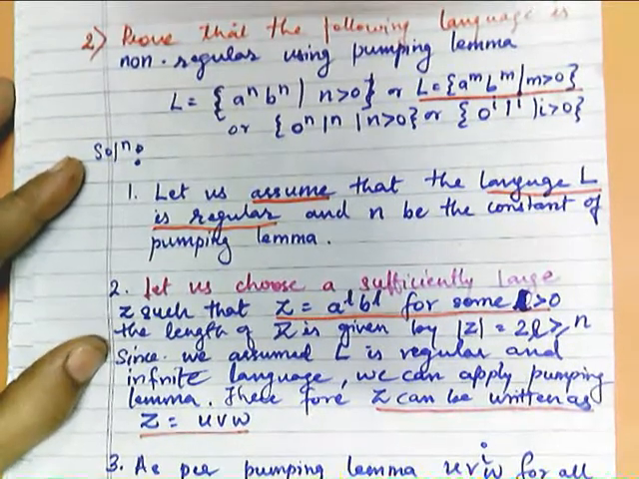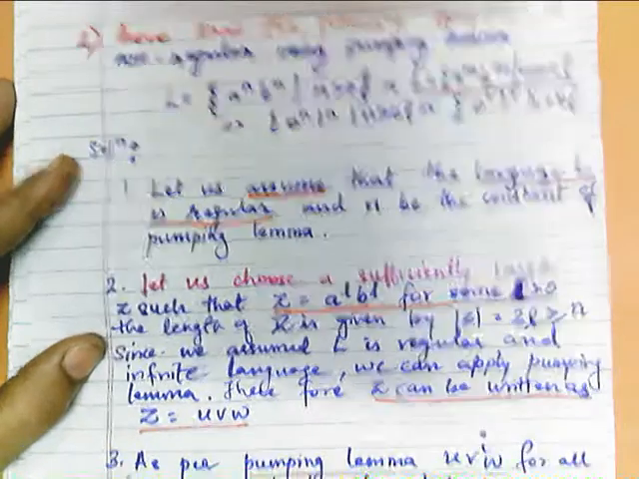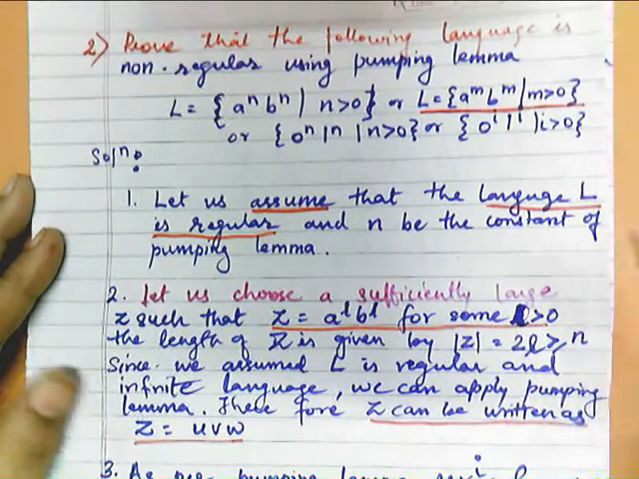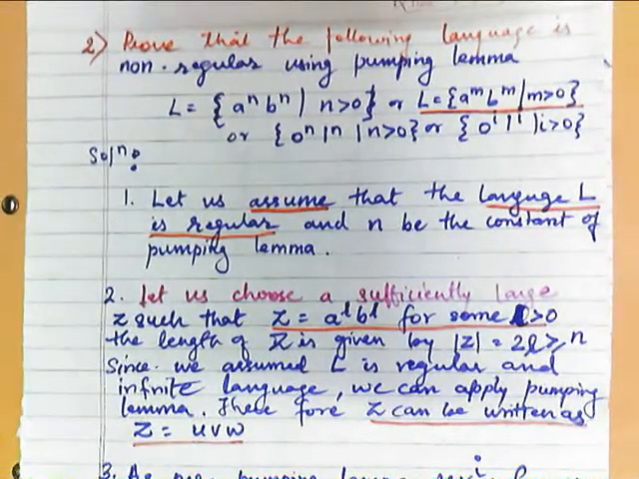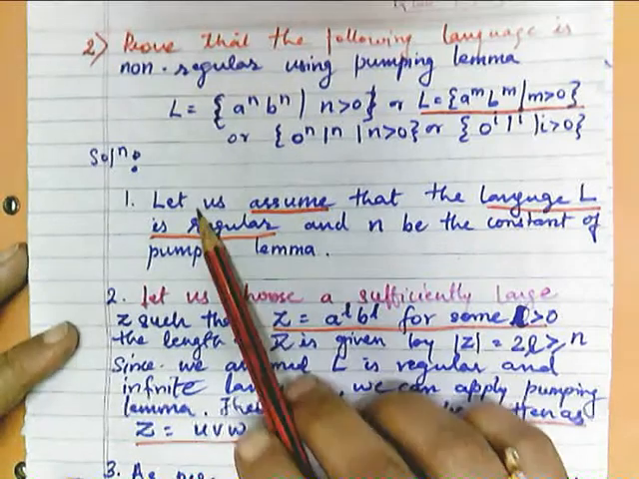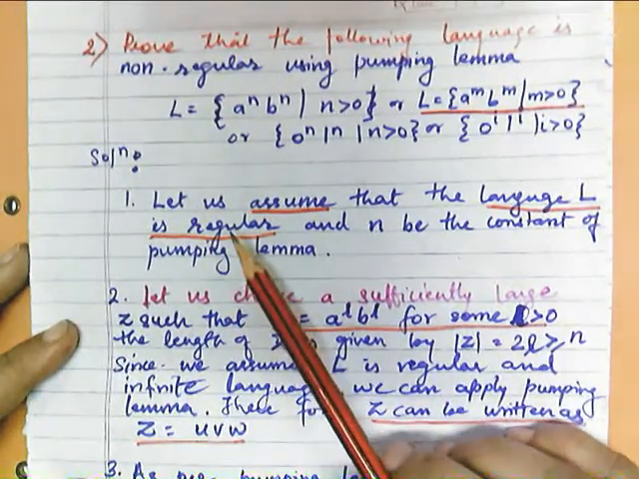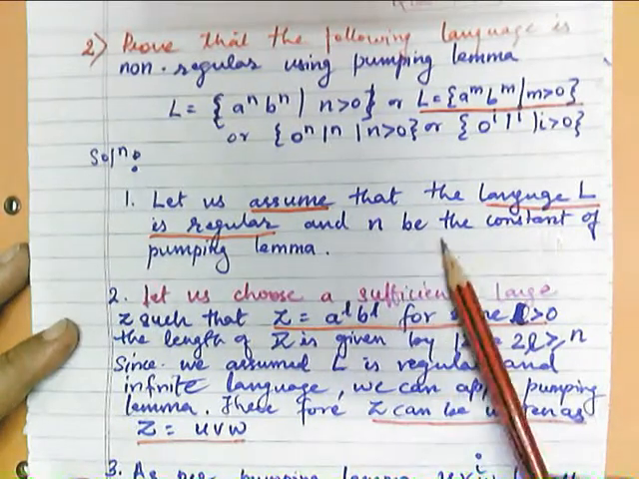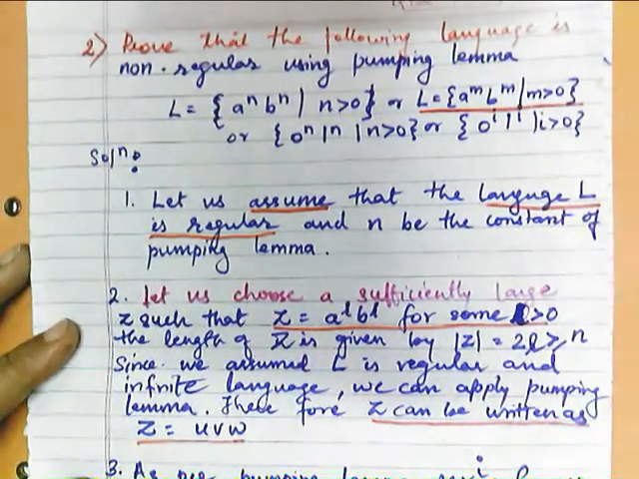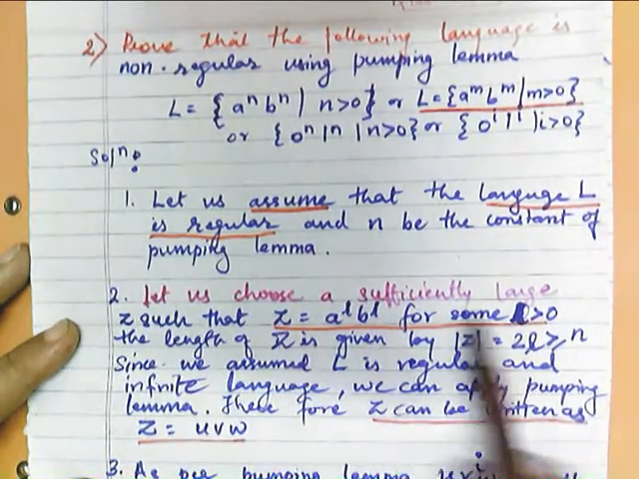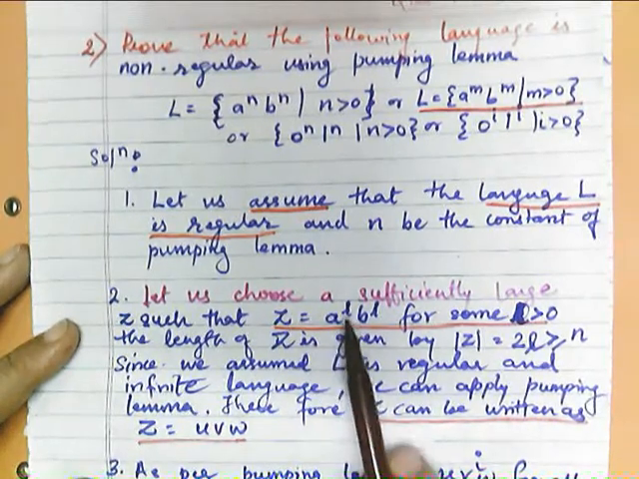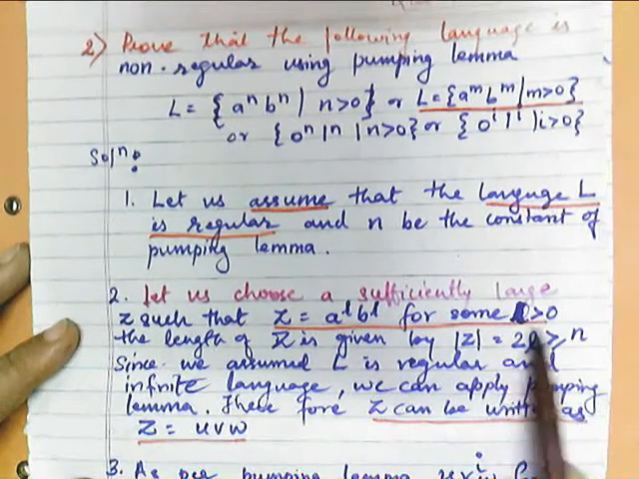So now we will start solving this particular problem, proving whether this particular language is regular or non-regular. So the very first step, as we have discussed, is let us assume that the language L is regular and n be the constant of pumping lemma. Now the second point is, let us choose a sufficiently large z such that z is equal to a raised to L, b raised to L for some L greater than 0.